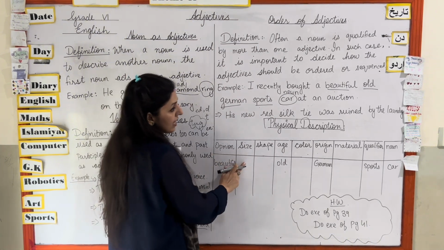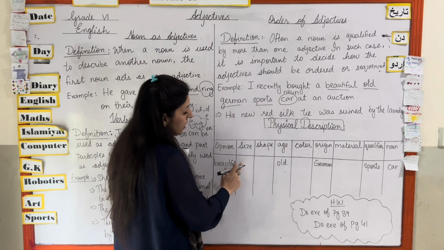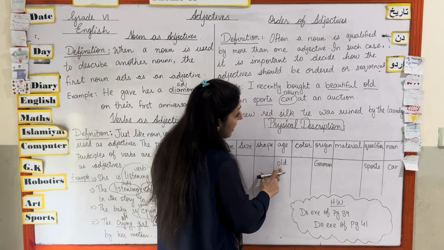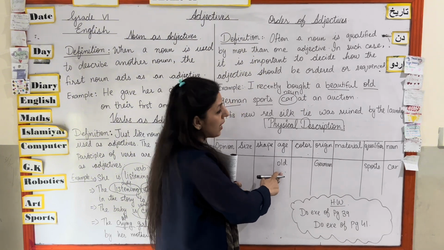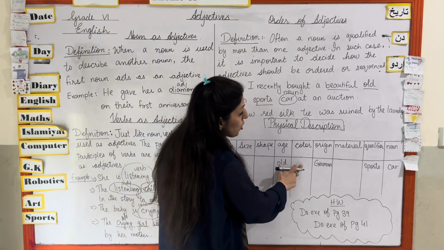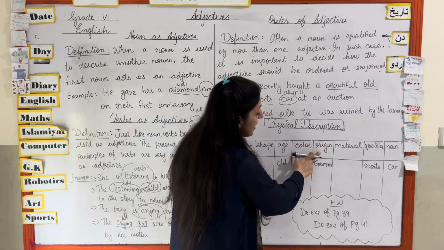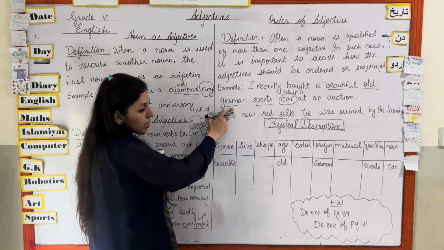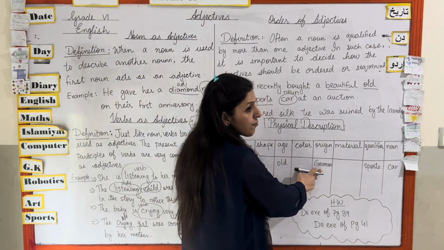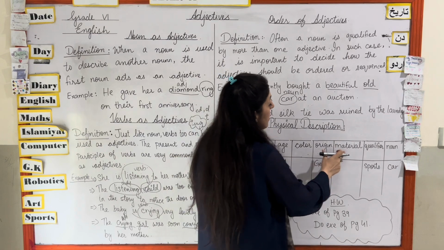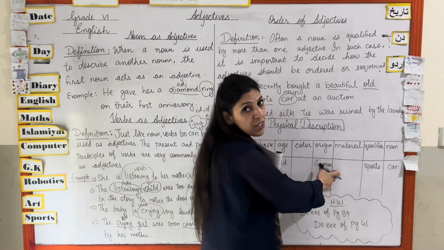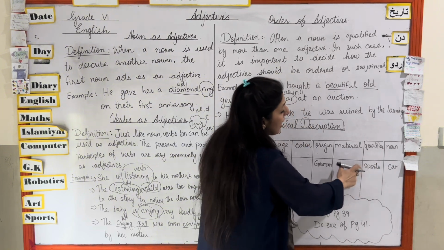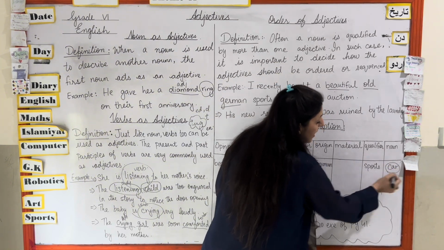Okay, so in this sentence we have opinion, beautiful, that is telling you how beautiful the car is. Then there is no size mentioned of the noun here, then there is no shape mentioned, then there is age mentioned, that it is an old car. Okay, then there is no color mentioned in the sentence. Then is there origin mentioned? Yes, they have told us that it is a German car. So we have written over here origin, that is, where it originated from. Then what is the material of the car? They have not mentioned it. Okay, so what is the qualifier? It is a sports car basically, and then the noun of the sentence, that is car.